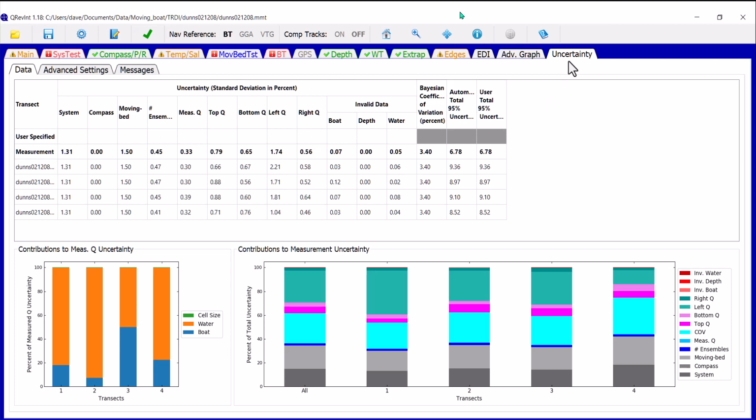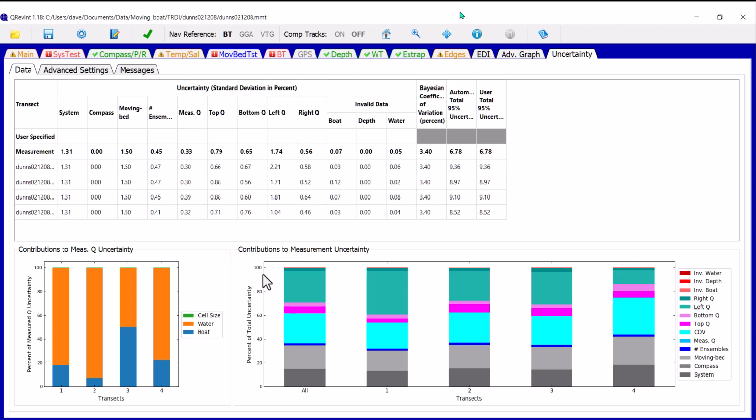Now let's look at the Uncertainty tab in QRevInt. The table at the top shows the uncertainty of all the components used in the RSIN uncertainty analysis for each of the transects and as a total for the measurement. Below the table are 2 additional graphs. The first graph shows the contribution of the cell size, the water velocity, and the boat reference to the measured discharge uncertainty, which would be this column, which is typically small.